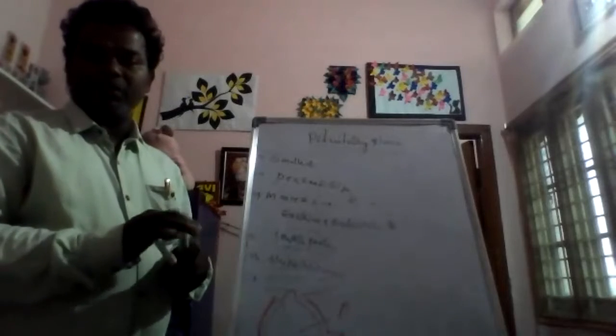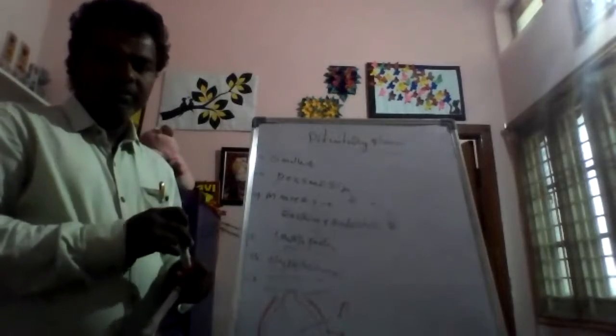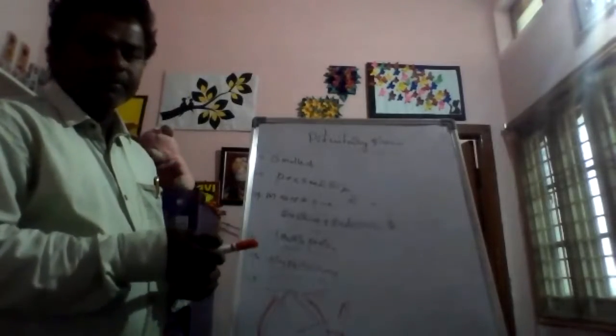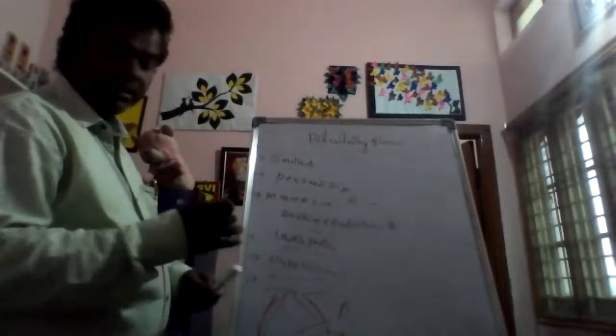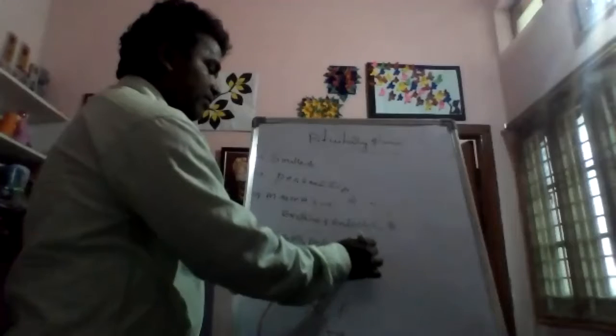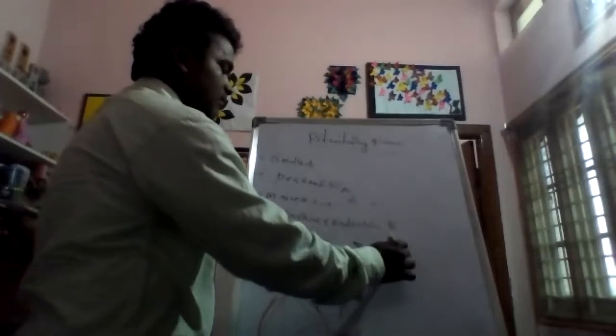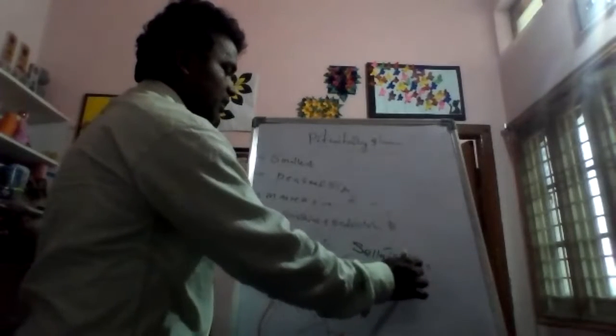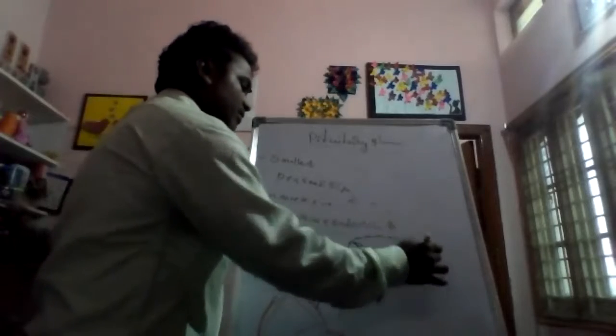This bone-like structure is called the sella turcica. Sella turcica is the bone. Very important.